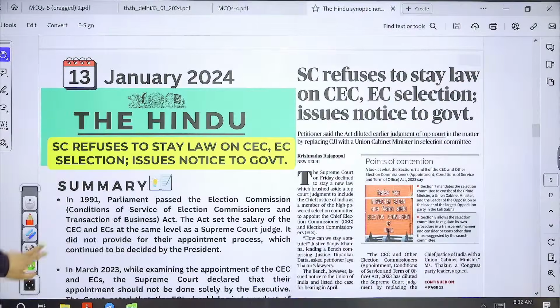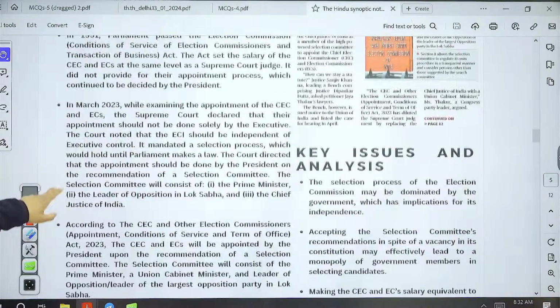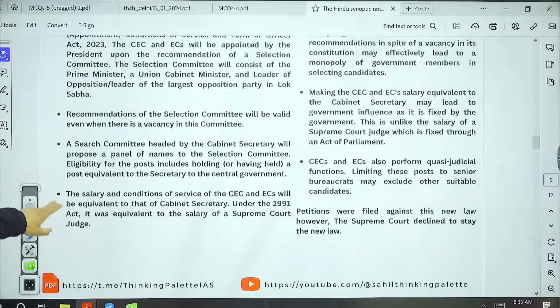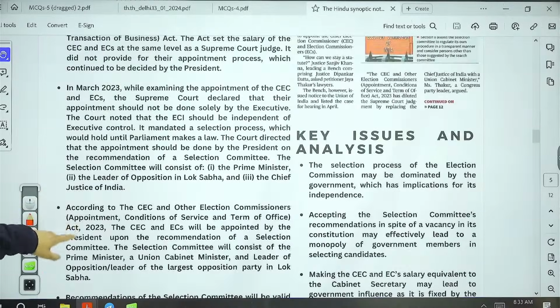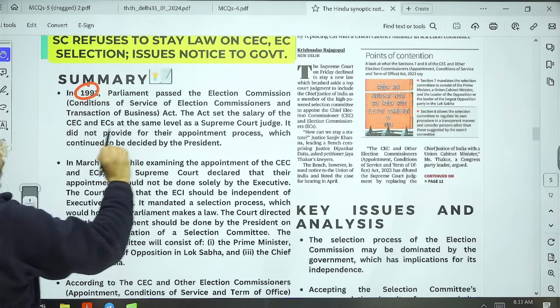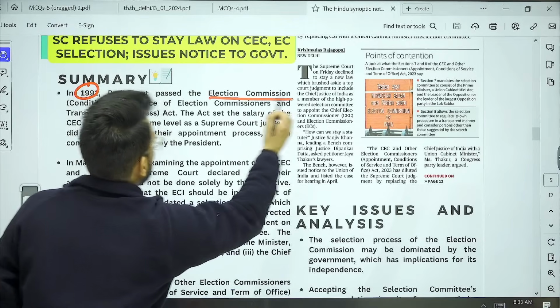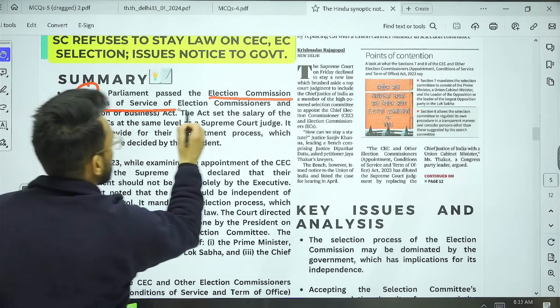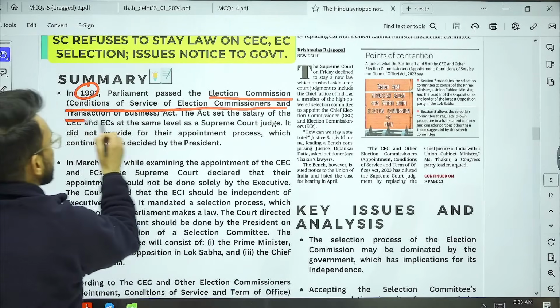Now, understand this, guys: in 1991, Parliament passed the Election Commission (Conditions of Service of Election Commissioners and Transaction of Business) Act.